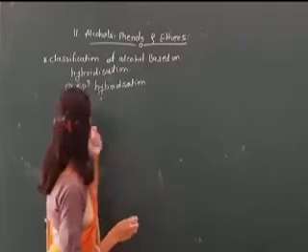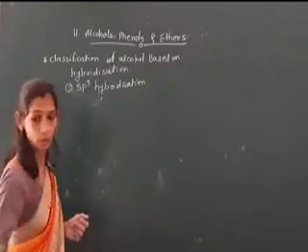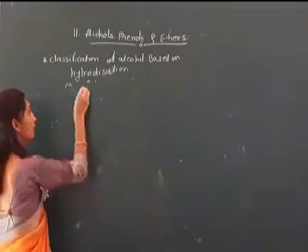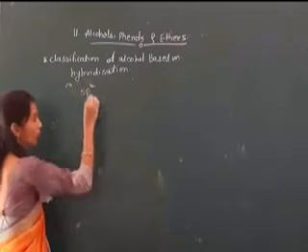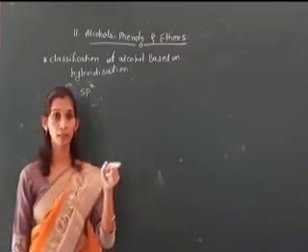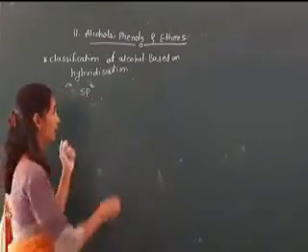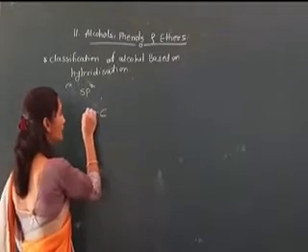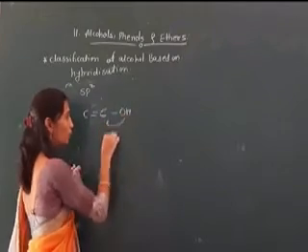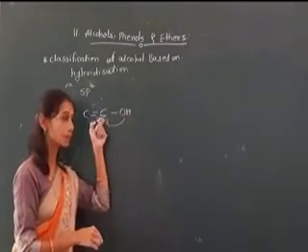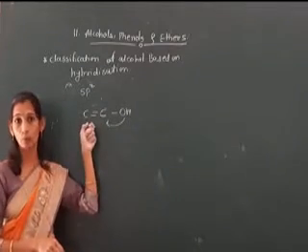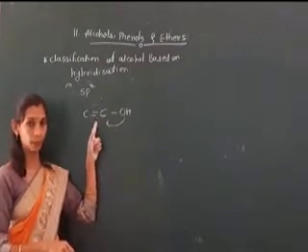Now the last one, sp2 hybridized alcohol. In the case of sp3 hybridization, the carbon shows sp3 hybridization. Here, the carbon shows sp2 hybridization. The OH functional group is attached to a carbon which shows sp2 hybridization, that means not a single bond but a double bond is present.